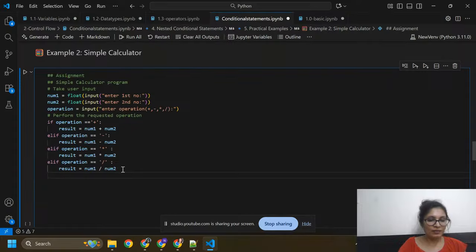By using division, I'm going to write the operation. I can also check one condition here: if number2 is not equal to 0, then result equals number1 divided by number2.